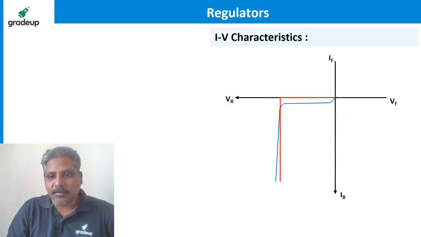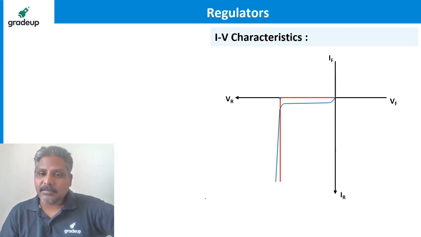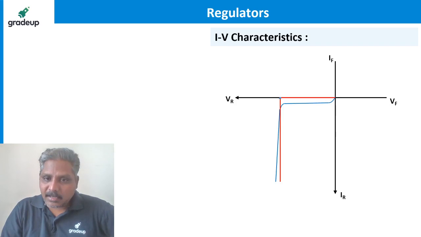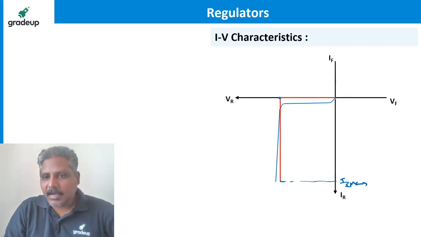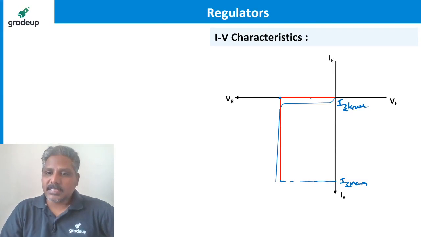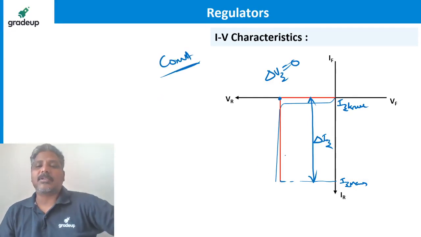If you see the red color curve so far, for this voltage the current is the same. For this voltage, the current is the same. That means Iz knee is 0. Let's call this Iz max, and Iz knee is this. How much is the change in current? This much is the change in current, delta Iz. But correspondingly, how much is the change in voltage? Delta Vz is equal to 0. That means the voltage across the Zener is constant. Very simple like that.